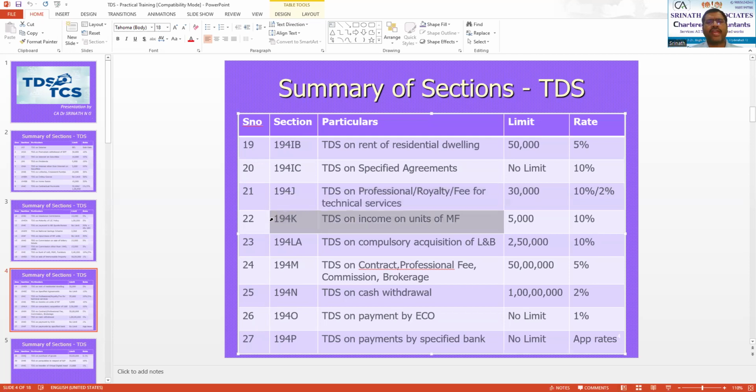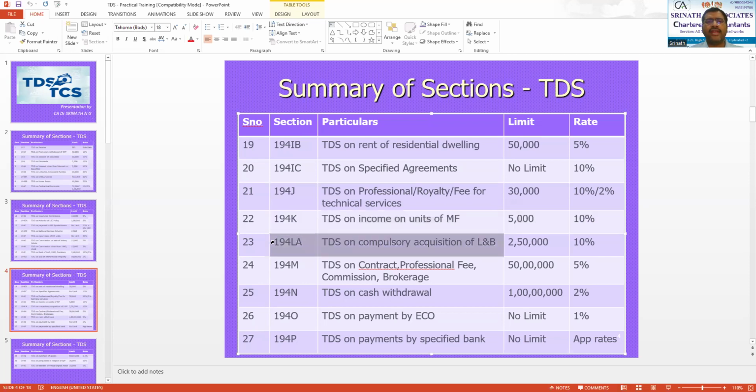Then comes your 194K, TDS on income on units of mutual fund. So if any mutual fund or any company is paying you any income from that mutual fund, in excess of 5,000, then they have to deduct TDS at the rate of 10%.